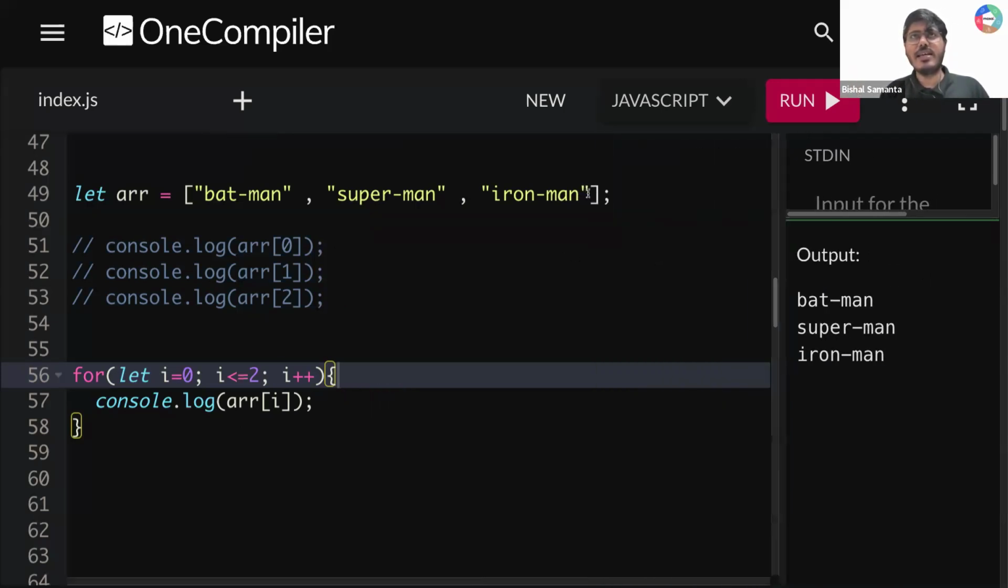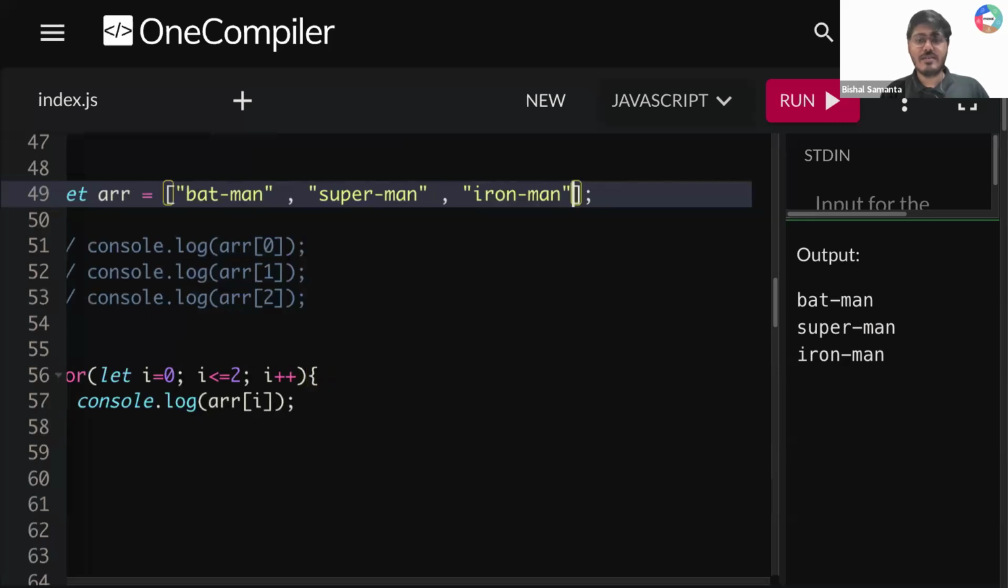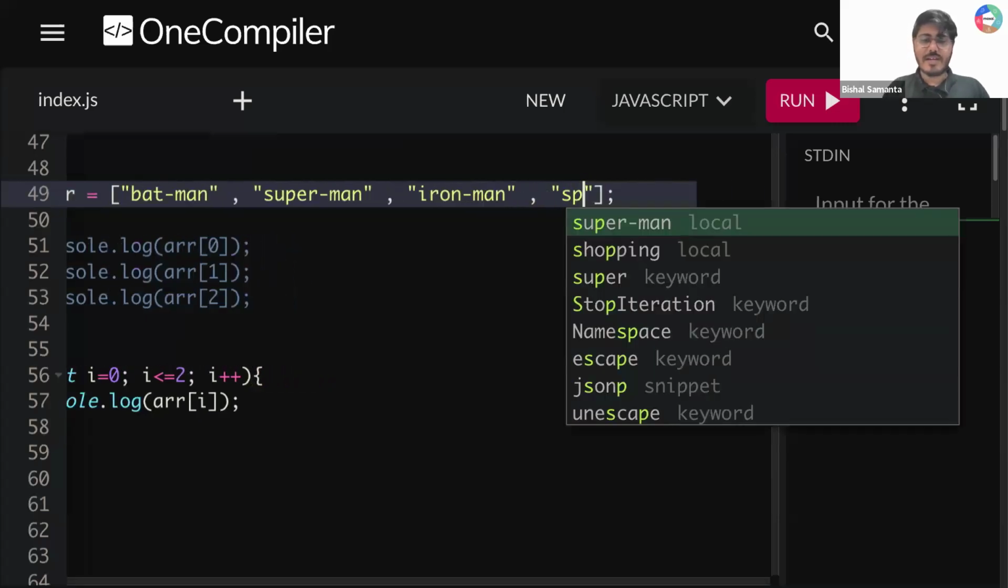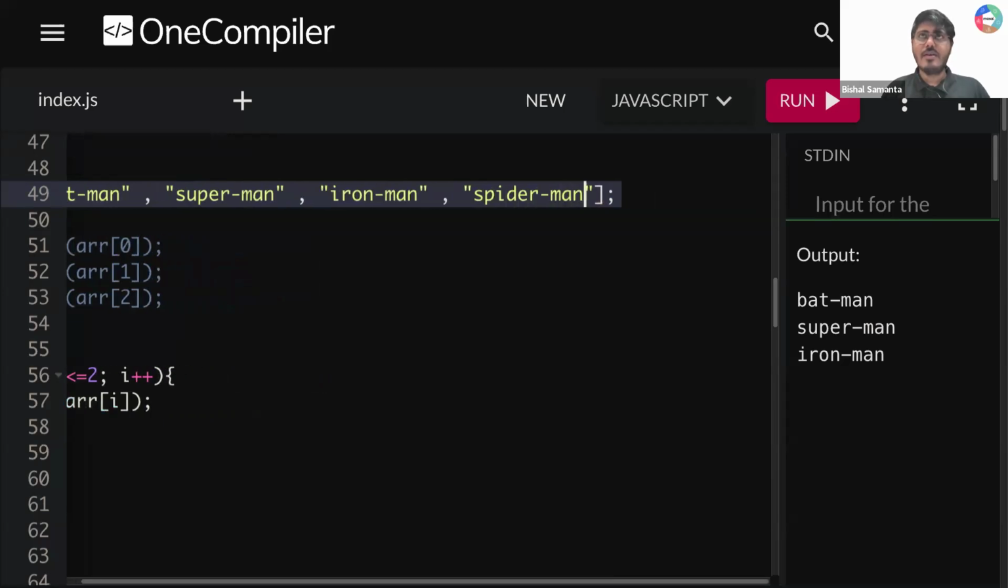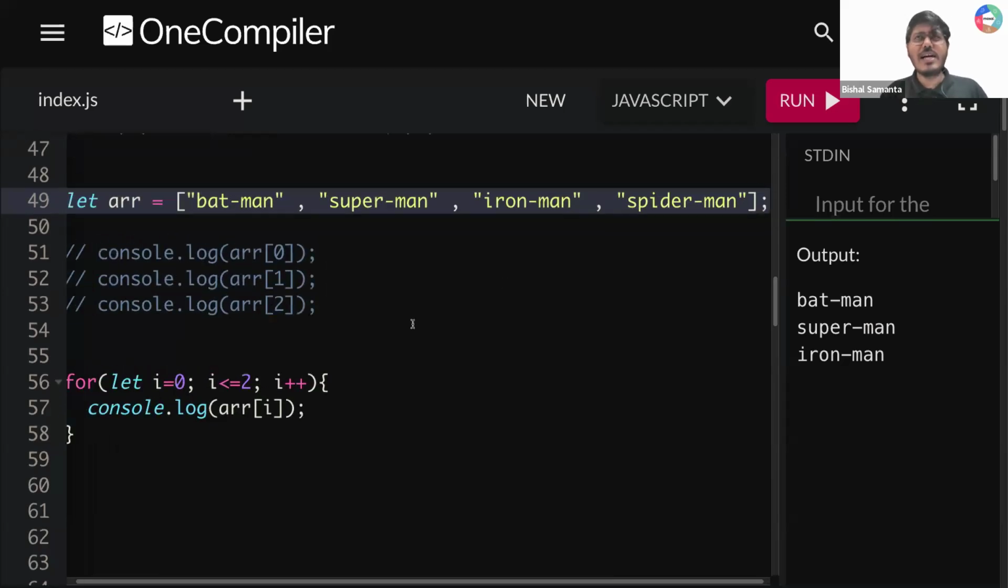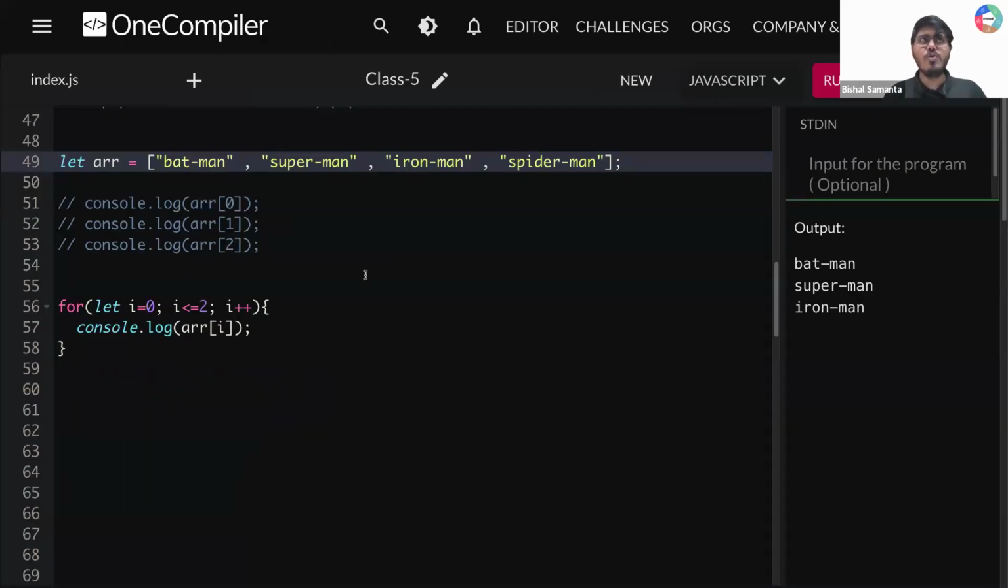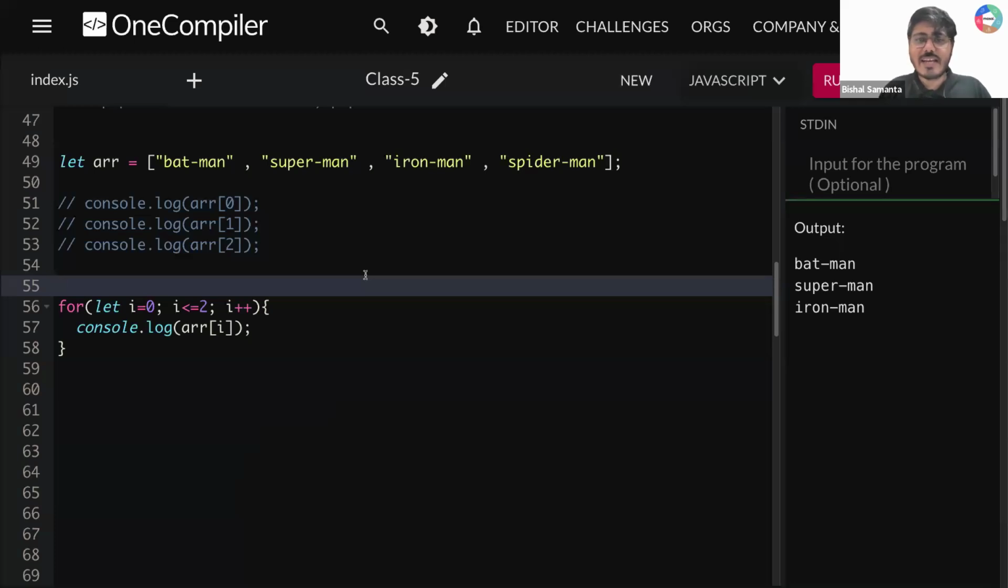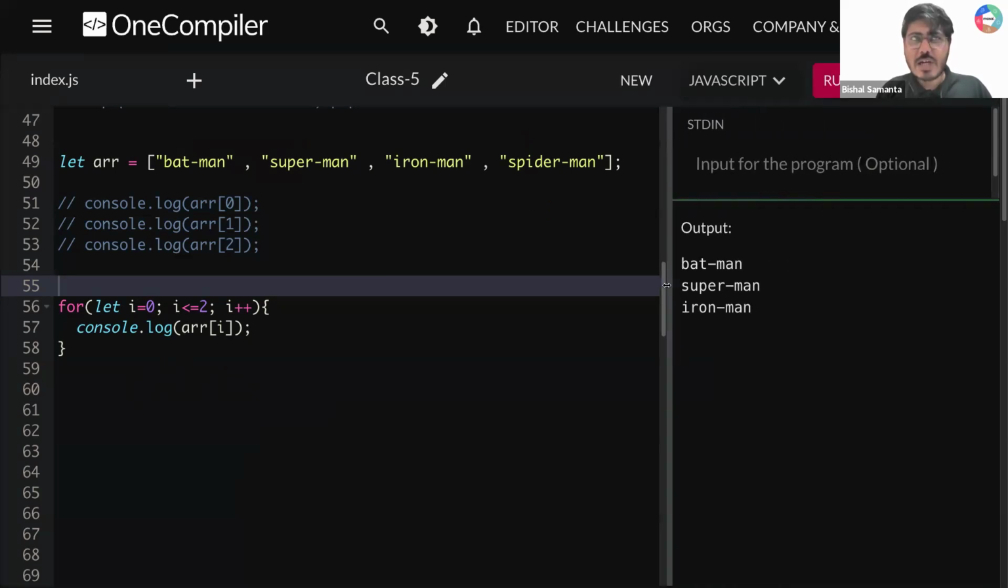Okay. Now I have a question for all of you. Tell me one thing. Let's say here I'm writing Spider-Man. Can you tell me, guys, what is the length of this array right now? How many elements are present in this array? Oh, 1, 2, 3, 4. Now there are 4 elements in this array. Okay. Now tell me one thing. This loop will start from 0 and then 1 and then 2. So now if I run this, क्या मेरे को सारा value मिल रहा है? Am I getting all these values?